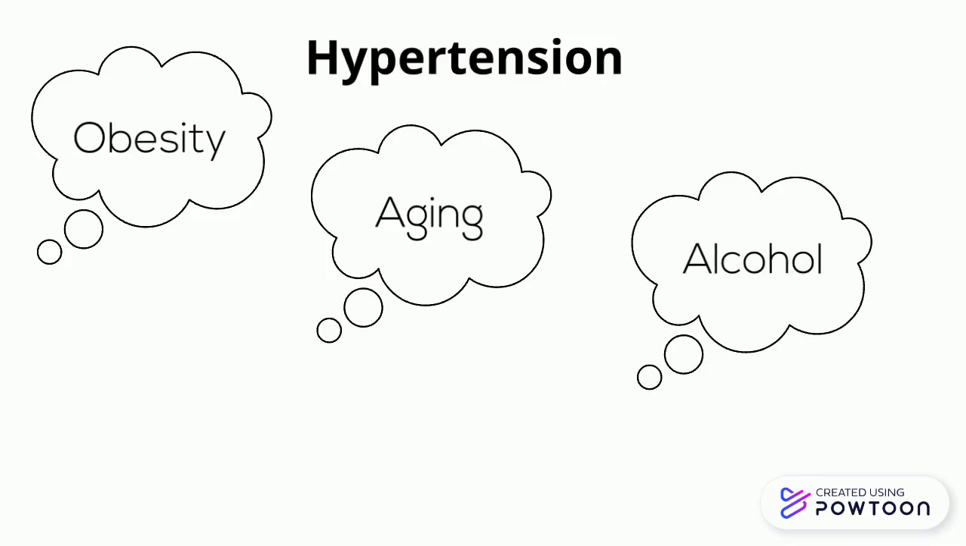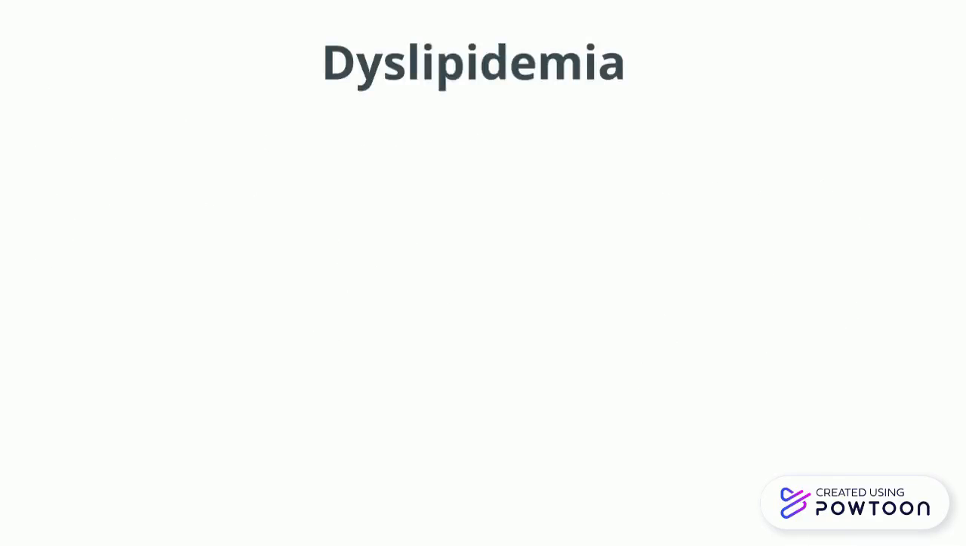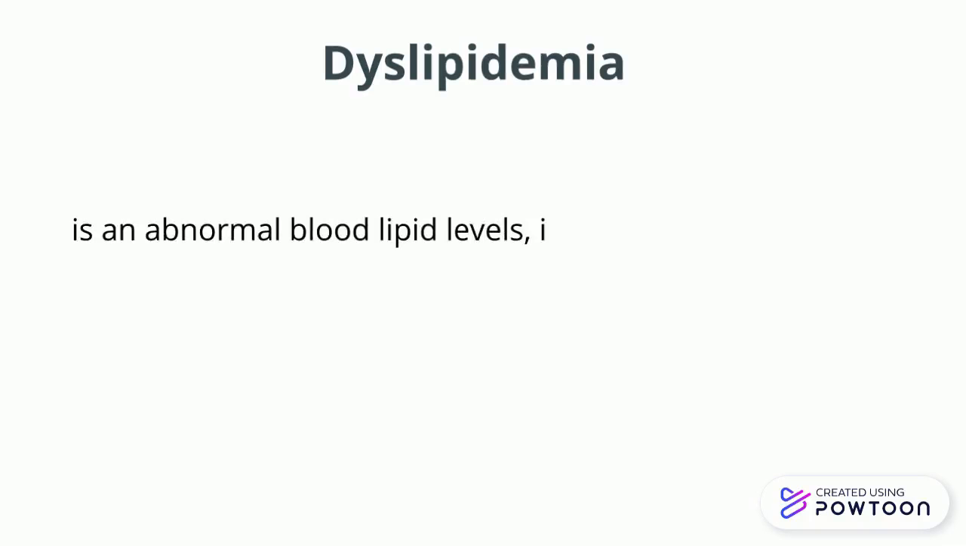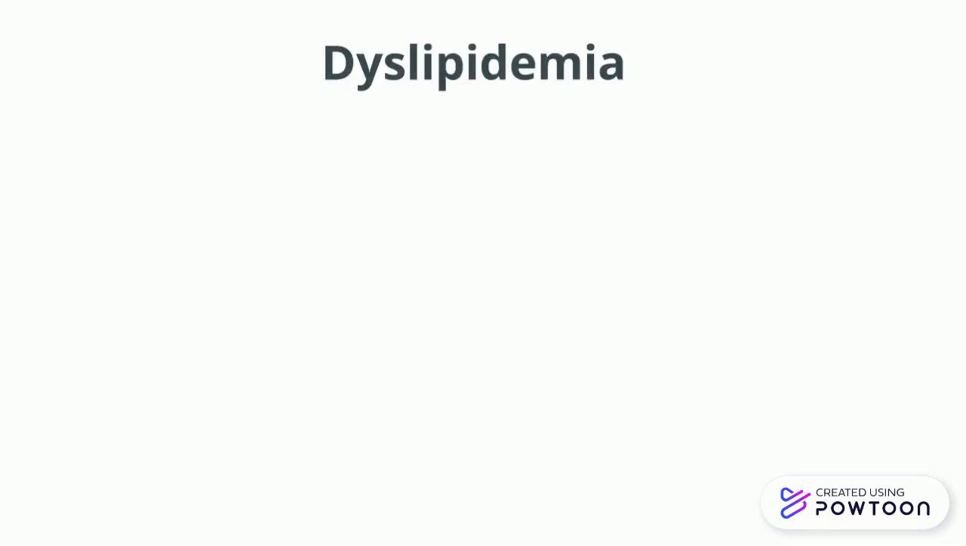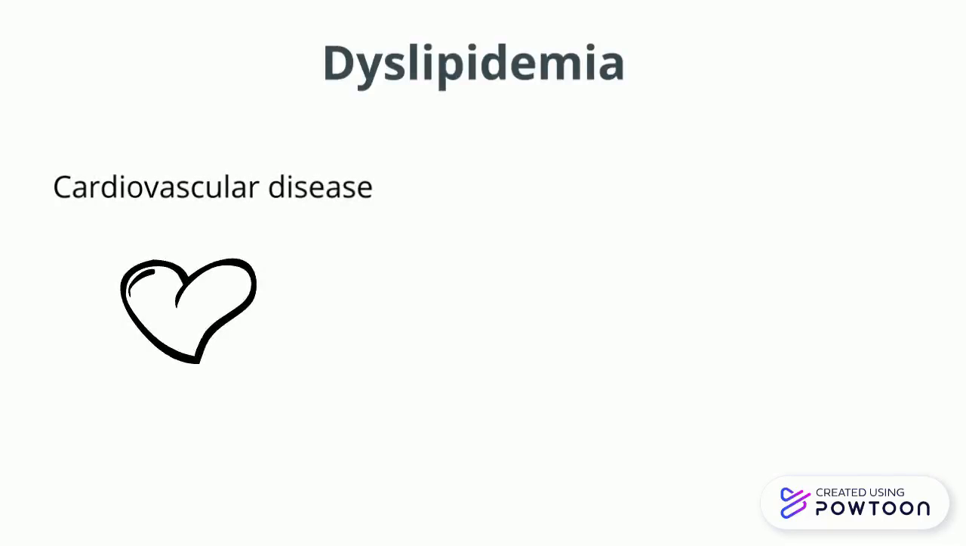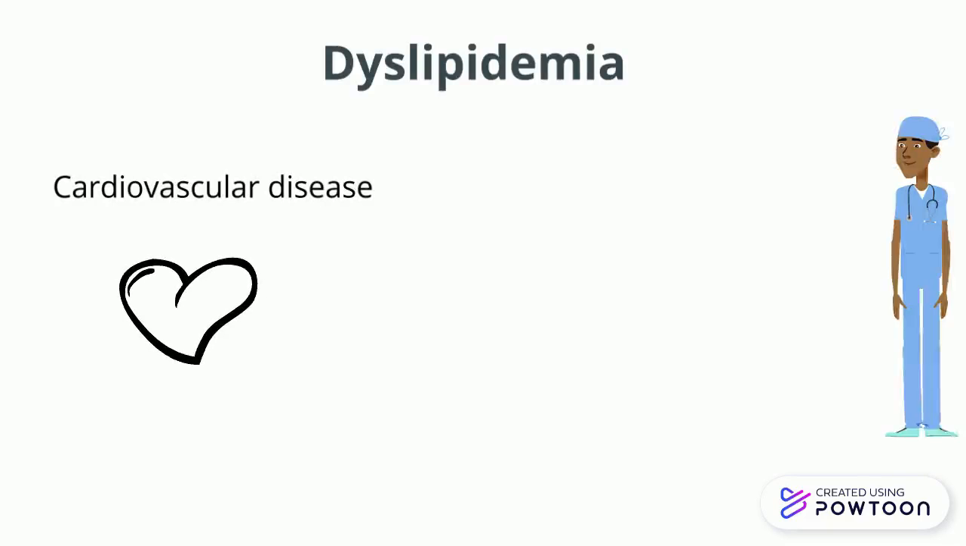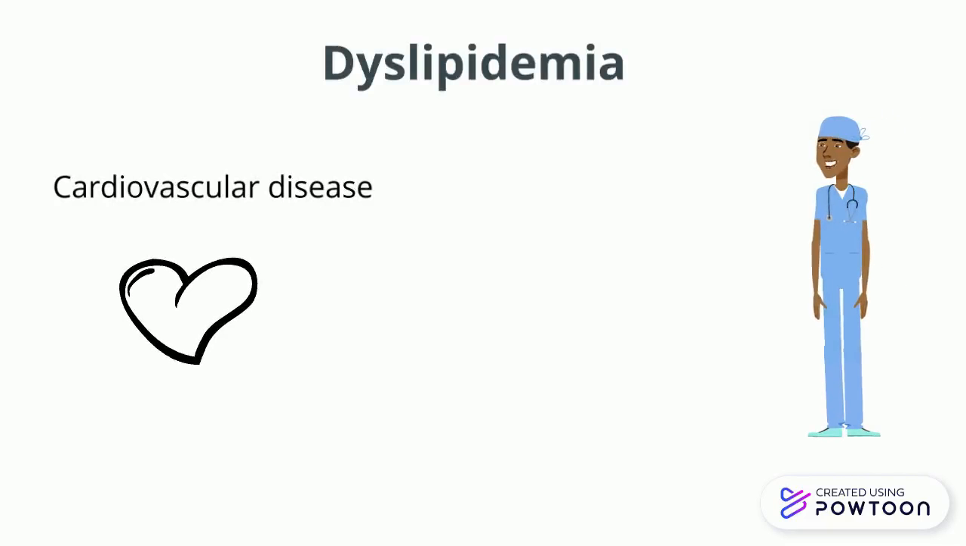30 years. Next, the patient has dyslipidemia, which is an abnormal blood lipid levels, including high total low-density lipoprotein and triglyceride levels, as well as low high-density lipoprotein levels. This may be related to the patient's cardiovascular disease by causing atherosclerosis, which may lead to heart attack. And atherosclerosis is a narrowing of the arteries due to lipid formation.